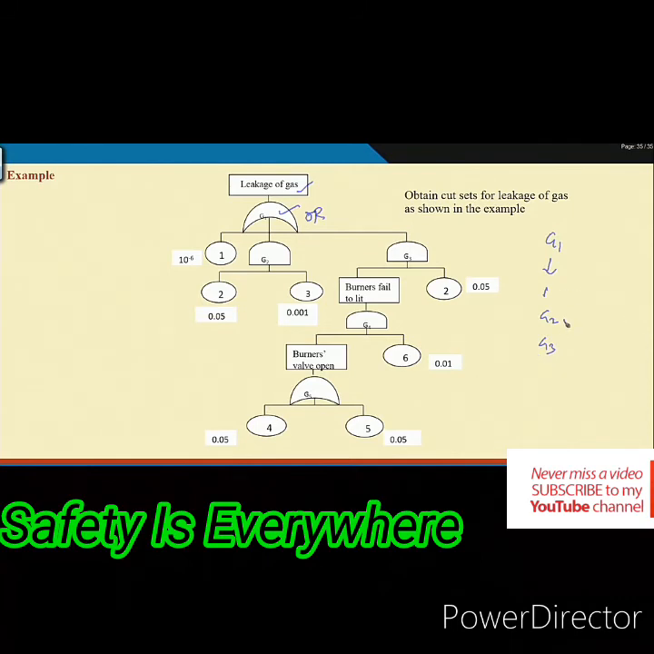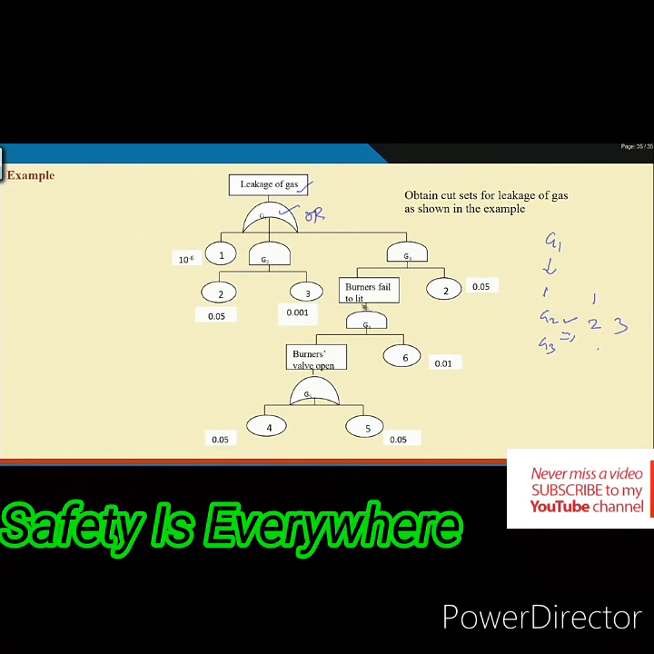Now, you talk about G2. So, G2 is what? AND gate. So, how many inputs? 2. So, what will be the next stage then? 1, G2 will be replaced by 2 and 3, and G3 will be as it is.